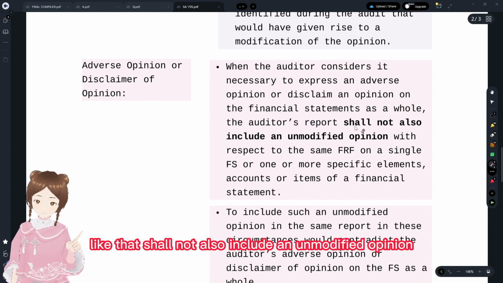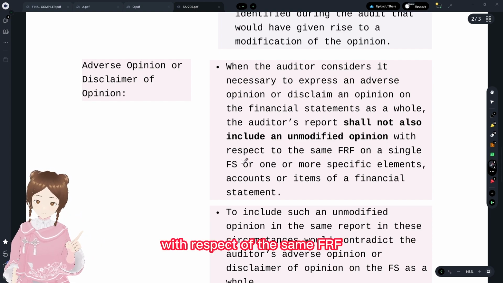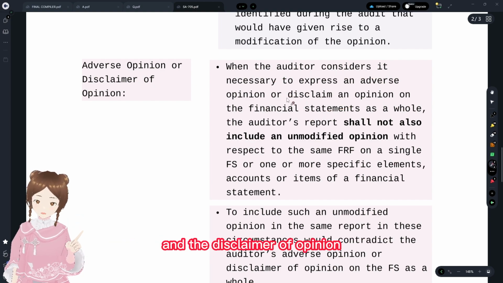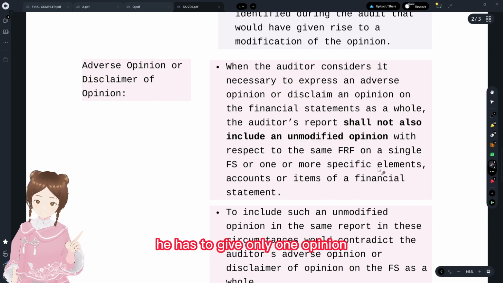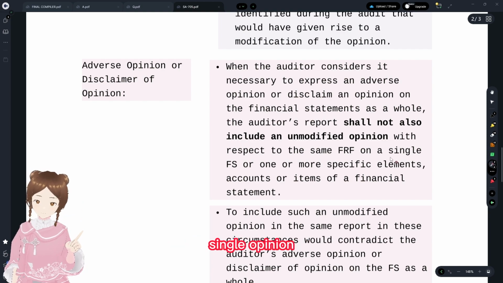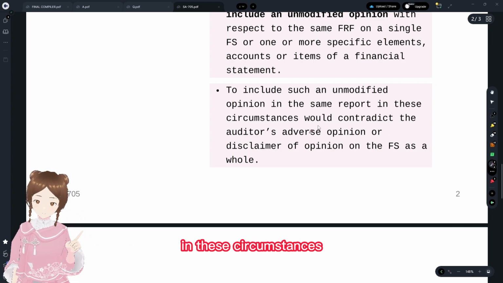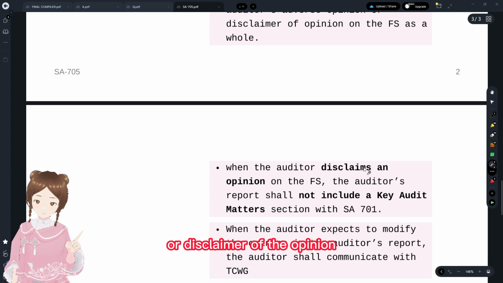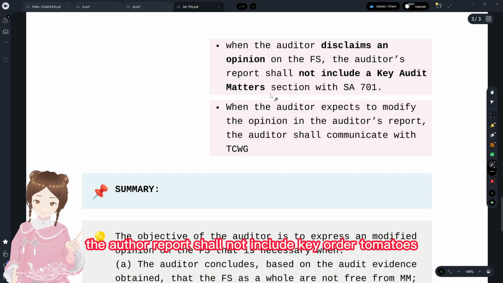The auditor shall not also include an unmodified opinion with respect to the same financial reporting framework. That is, when he is giving an adverse opinion or a disclaimer of opinion, he should not give an unmodified opinion, like a clean report. He has to give only one opinion on a single financial statement. Single financial statement, single opinion. To include such an unmodified opinion in the same report in these circumstances would contradict the auditor's adverse opinion or disclaimer of opinion. When the auditor disclaims an opinion, the audit report shall not include key audit matters.